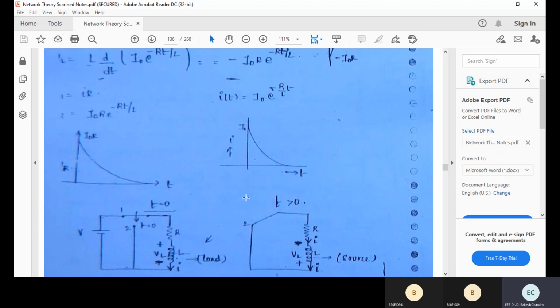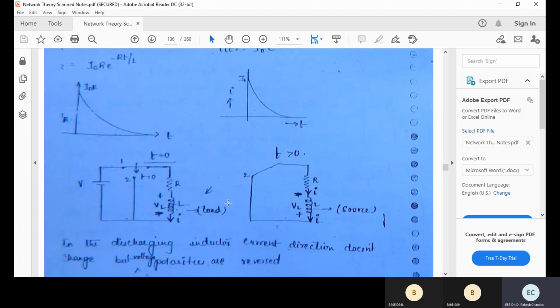Mathematically we discussed it. Physically, just before switching over to the next position, this RL circuit is connected to the source, so it is charged fully and stores some energy. That energy is dissipated, or decayed. It is stored in the form of current, in the form of a magnetic field, and then it decays.